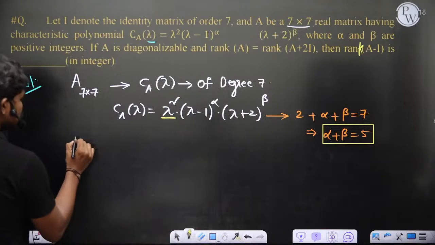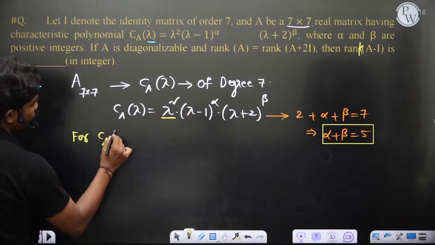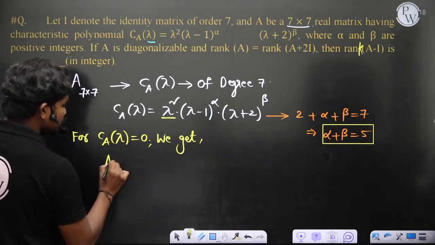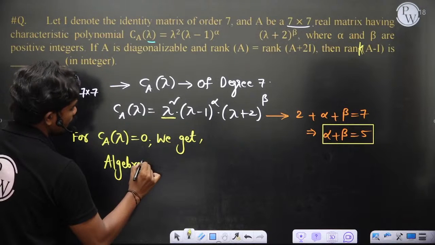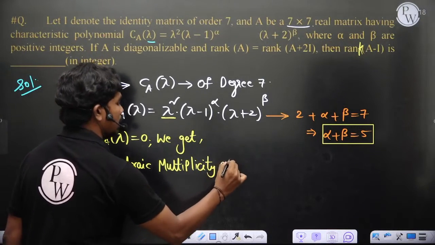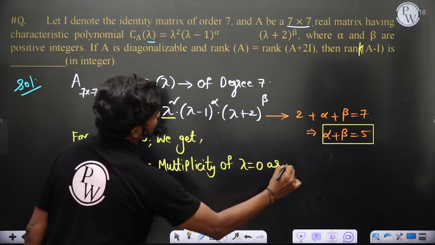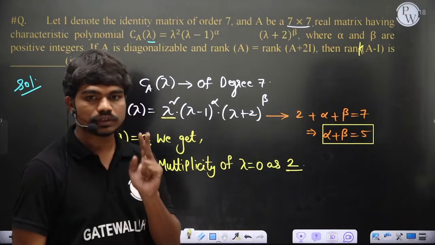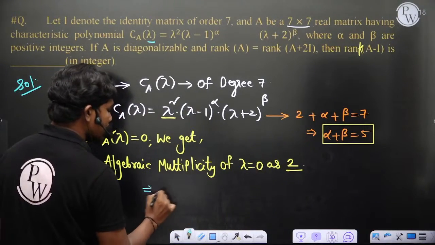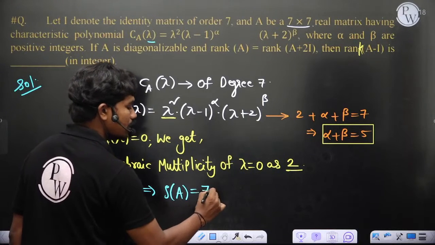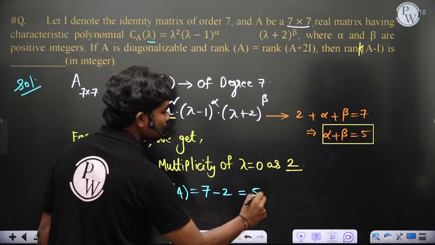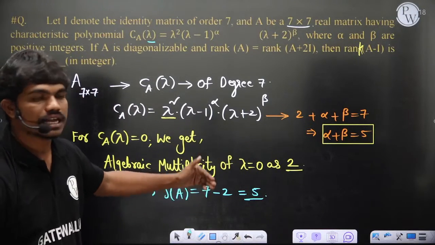So we get the algebraic multiplicity of lambda equal to 0 as 2 clearly. Means 0 comes twice. Now this implies rank of A is equal to 7 minus the algebraic multiplicity of 0 as eigenvalue, which is 2, so rank of A is actually 5 here, correct?